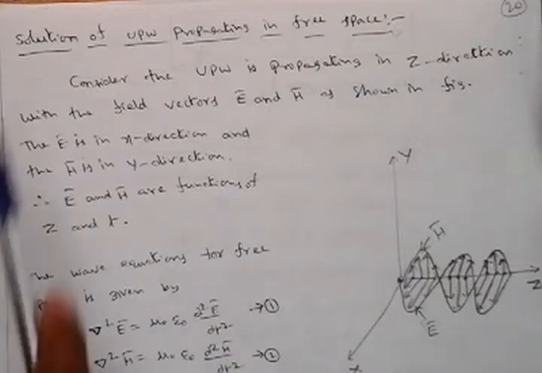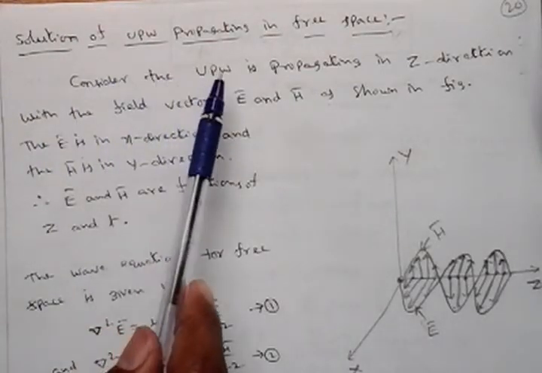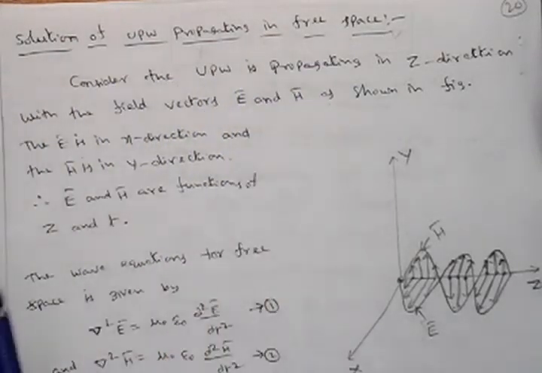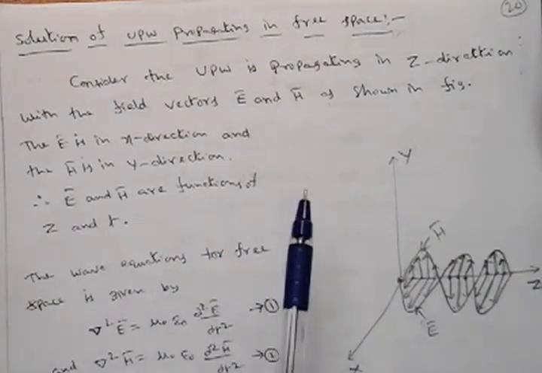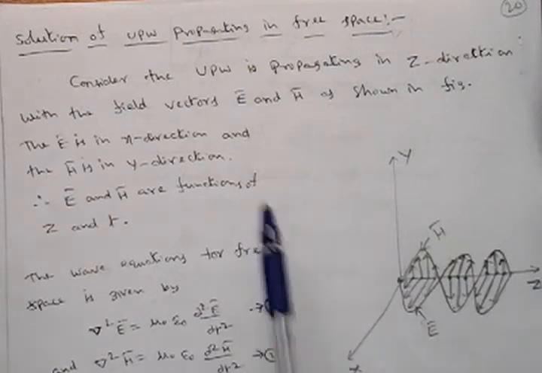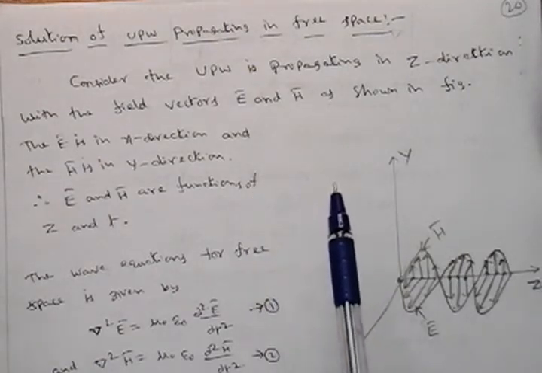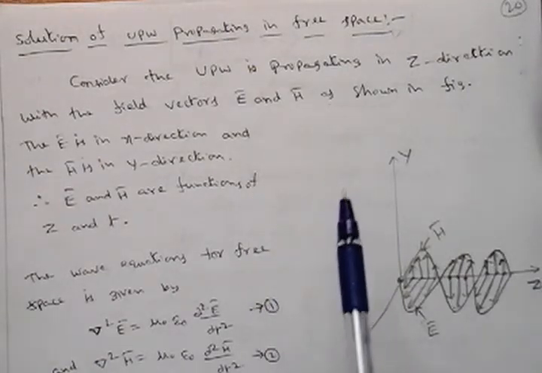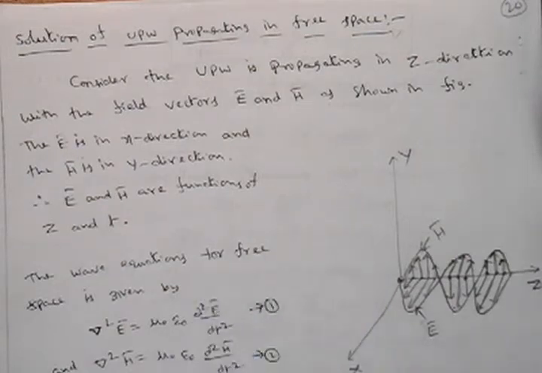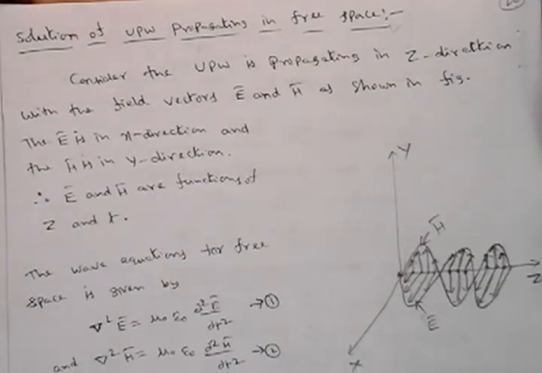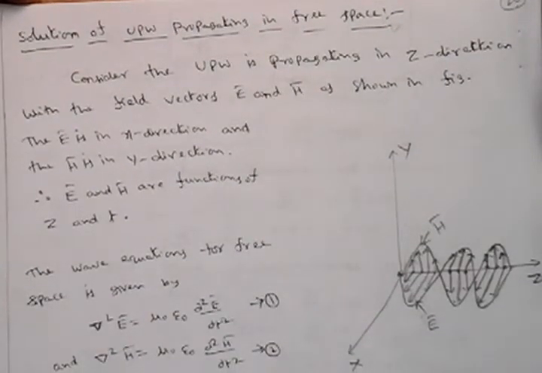Next, we'll see about the solution of a uniform plane wave propagating in free space. What is the solution of a uniform plane wave propagating in free space? In the previous topic, we got the equations related to free space, and we need to get the exact E bar equation and the exact H bar equation that give the solution of a uniform plane wave propagating in free space.